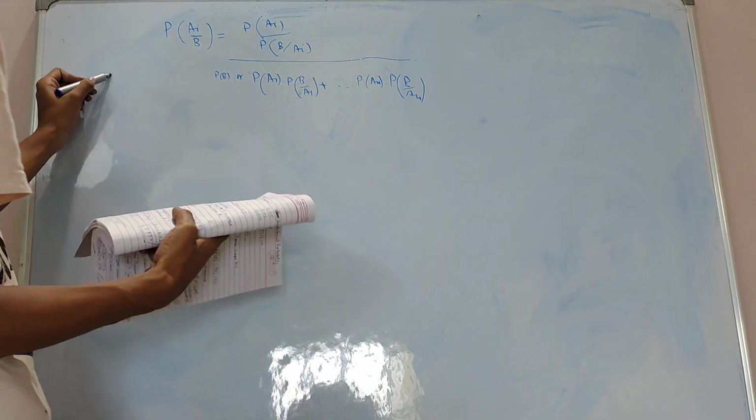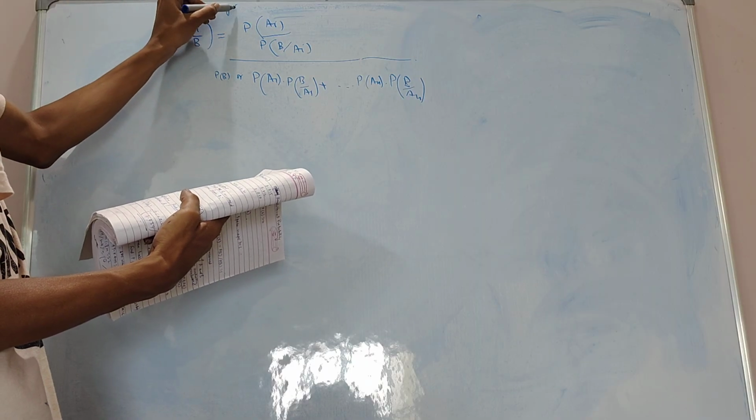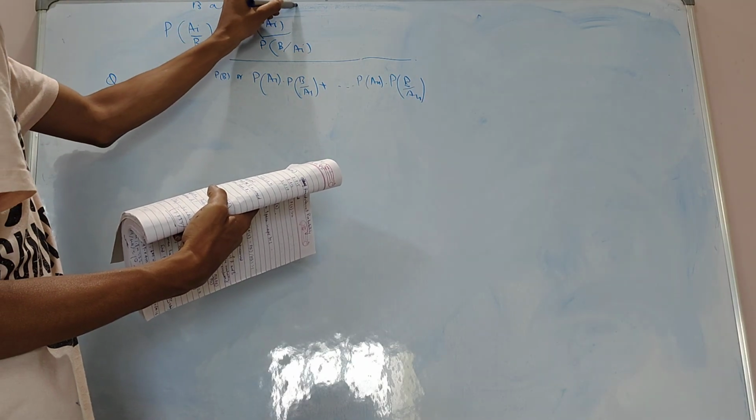So we will solve a question on this. This is Bayes theorem.